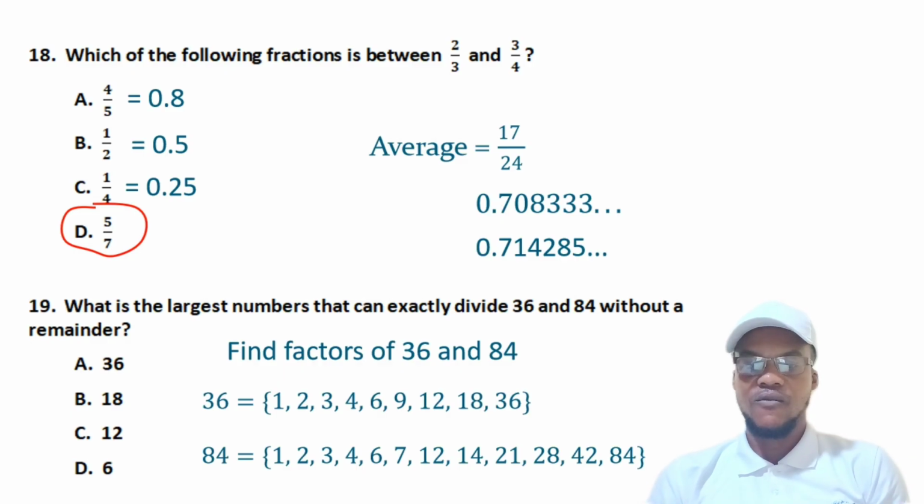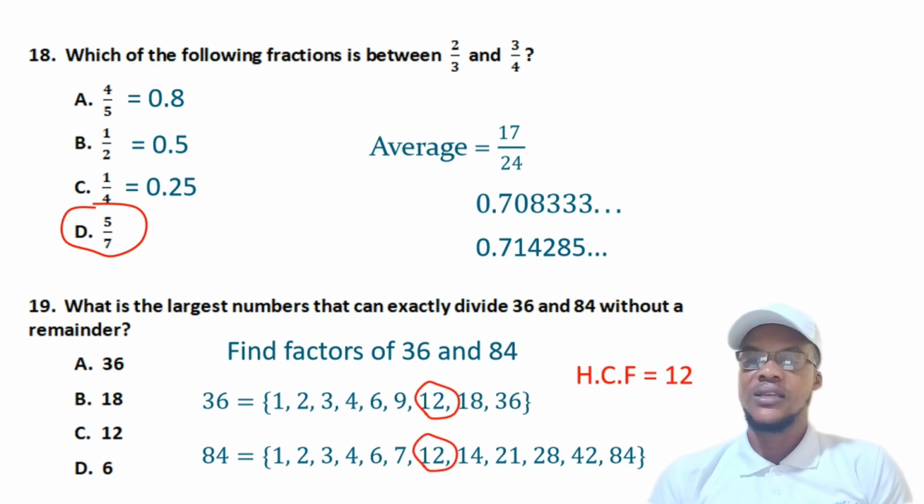So if you look at these two sets of factors, then you can compare. You realize that we have 1, 2, 3, 4, 6 in both, and we also have 12. After the 12, we don't have other numbers which are common to each set. So if you compare those that are common, you realize that 12 is the biggest. Okay, that's the largest.